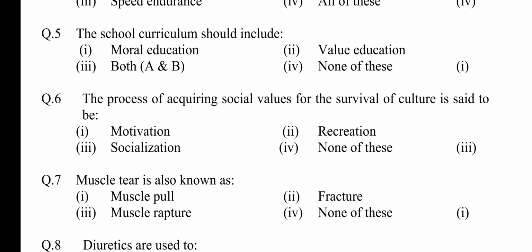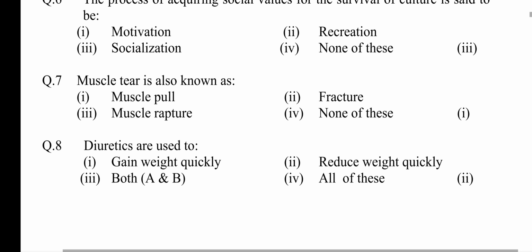Question number 7. Muscle tear is also known as option first muscle pull, second fracture, third muscle rupture, fourth none of these. Answer is option first muscle pull. Question number 8. Diuretics are used to option first gain weight quickly, second reduce weight quickly, third both A and B, fourth all of these. Answer is option second reduce weight quickly.